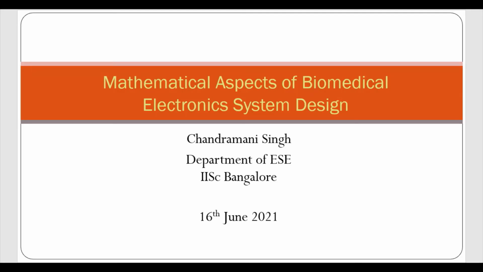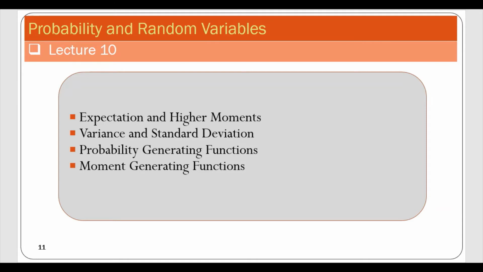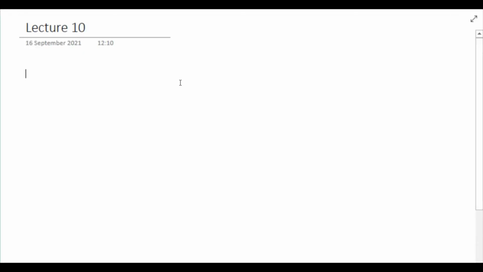Today's lecture of the course Mathematical Aspects of Biomedical Electronic System Design. We will continue our discussion on probability and random variables. In today's lecture, we will cover expectation and higher moments, variance and standard deviation. We will also see probability and moment generating functions. So let us start today's lecture.